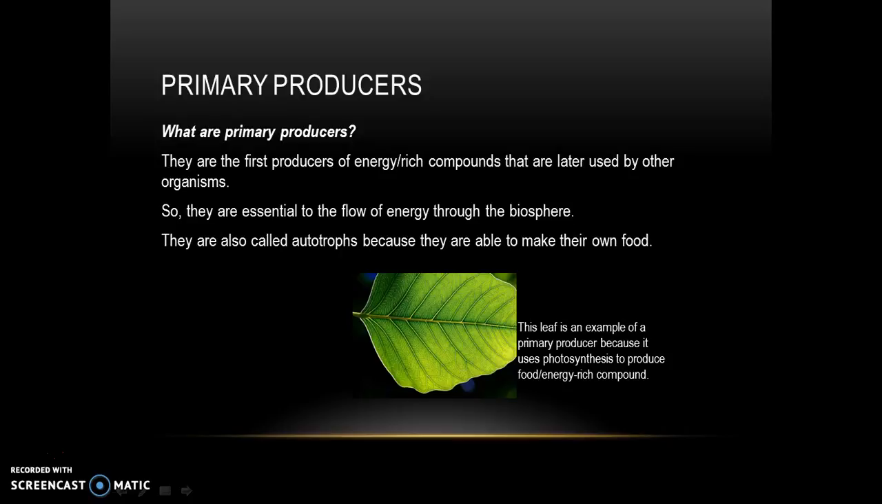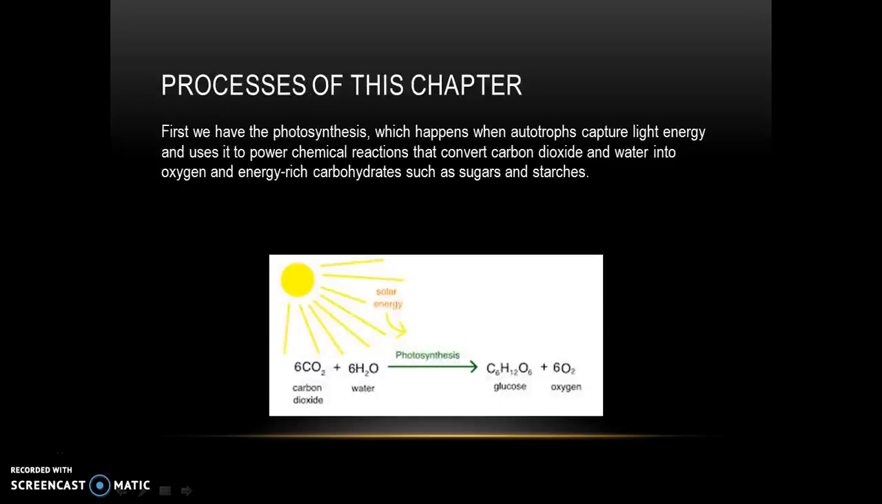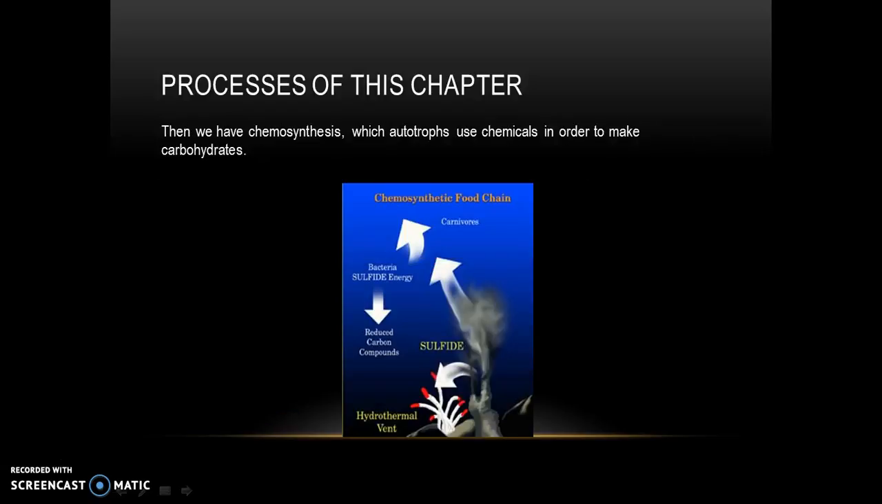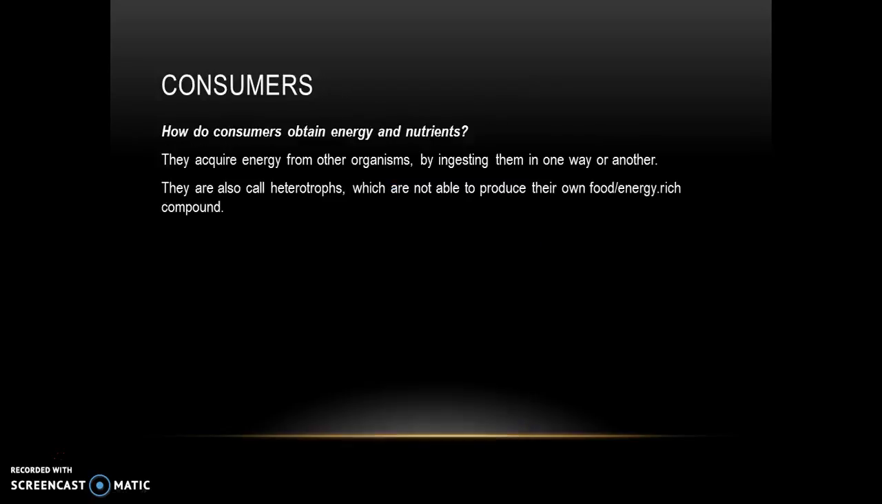This leaf is an example of a primary producer because it uses photosynthesis in order to make its own food. The main process of this chapter is photosynthesis, which happens when autotrophs capture light energy and use it to power chemical reactions that convert carbon dioxide and water into oxygen and energy-rich carbohydrates, such as sugars and starch. Then we have chemosynthesis, in which autotrophs use chemicals in order to make carbohydrates. These do not include the use of light energy.